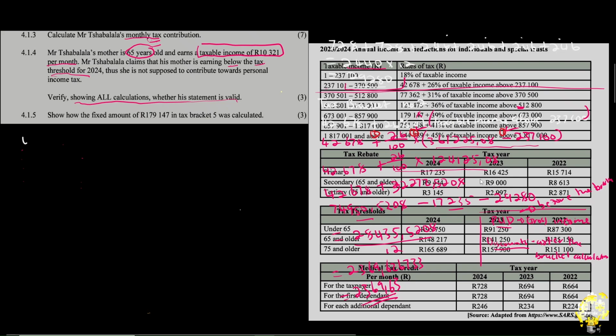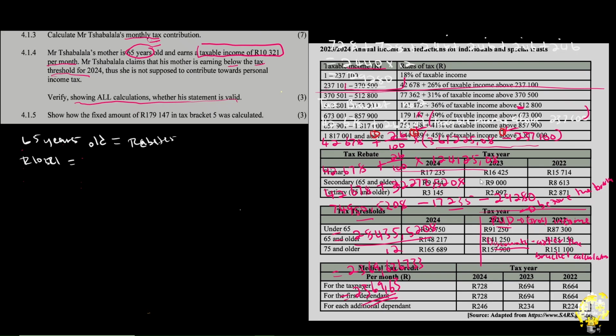So we're told that we have a 65-year-old. We know this is important because it is important for rebates. Also that 65-year-old earns an amount of 10,321.